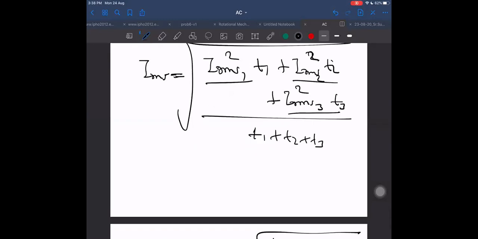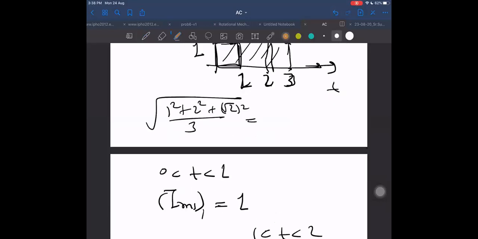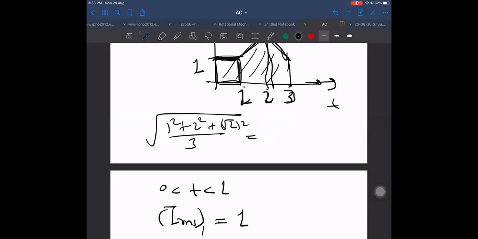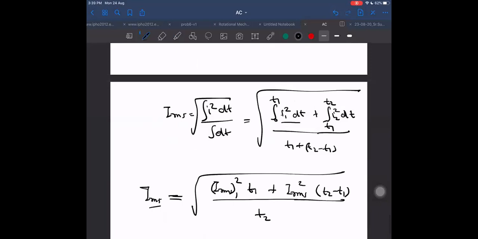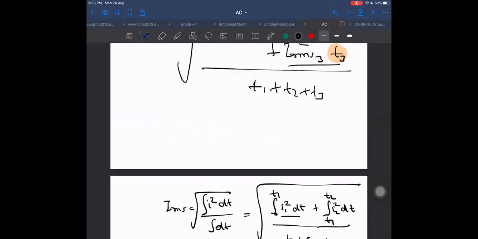The reason is I am assuming this time gap to be t2, and this time gap to be t1, and this time gap to be t3. So t2 is already a time gap, not measured from the beginning. I have defined it that way, so we will always use this formula to get the answer.